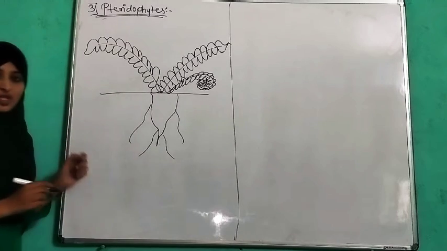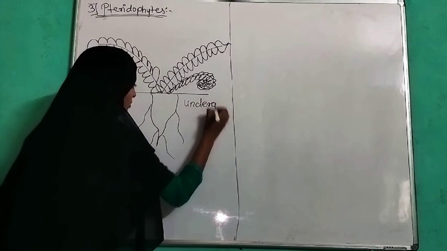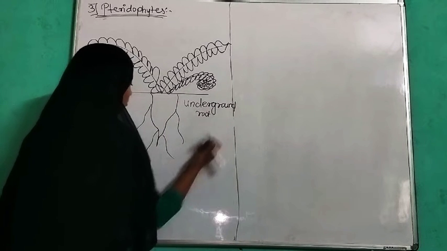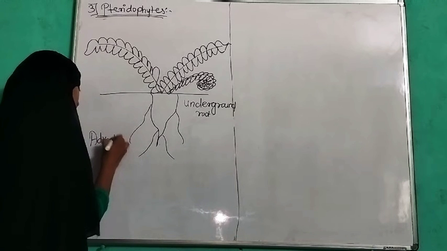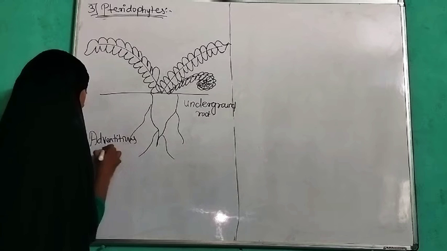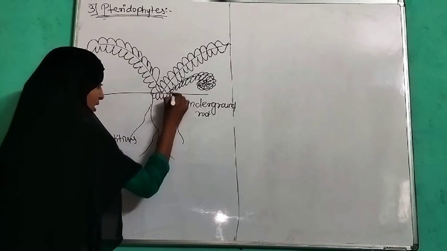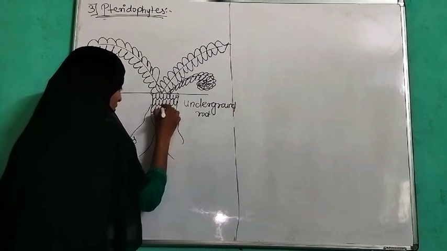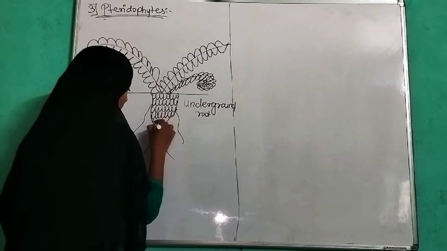This is the adventitious root, an underground root. Here you can see a scaly structure on the root surface called scaly ramenta.